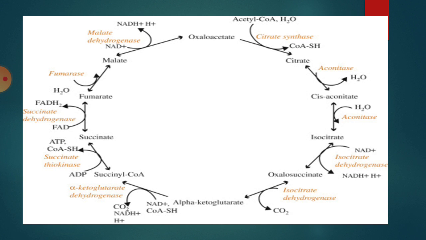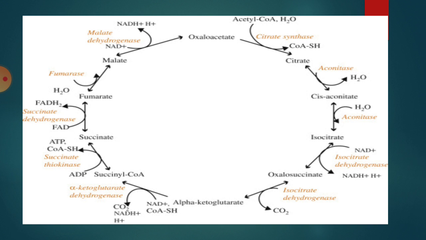See here, the first reaction, what is it called? Condensation reaction. In the condensation reaction, what happens? The 2-carbon compound, acetyl coenzyme A, which is formed in the oxidative decarboxylation, condenses with the 4-carbon compound, oxaloacetic acid. This is a 2-carbon compound and that is a 4-carbon compound. Together they form a 6-carbon compound, citric acid. The reaction is called condensation, and the substance formed is citric acid, the first substance in the Krebs cycle. The enzyme involved here is synthetase. And you must write the reaction and describe it clearly.